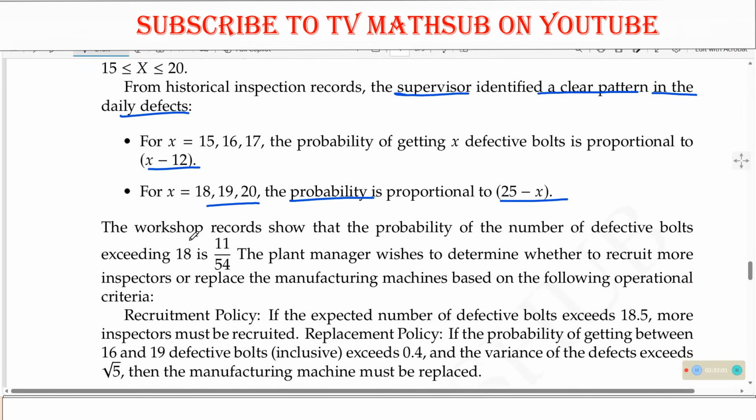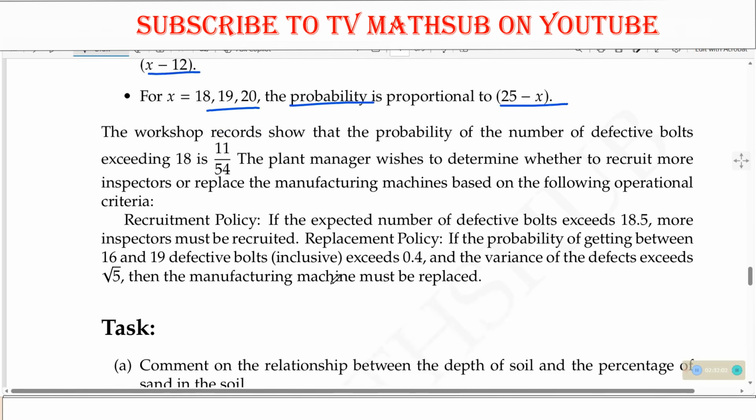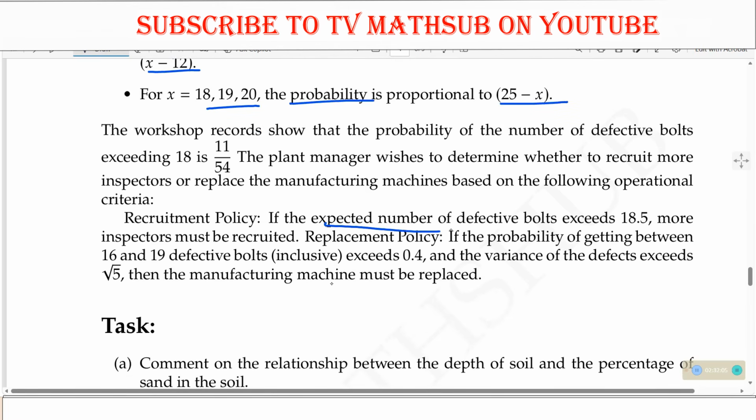And we are given some information here, but we are given these policies. One, if the expected number of defective bolts exceeds this, more inspectors must be recruited. So we need to look at what is the expected value. Does the expected value exceed this? If it does, more inspectors should be recruited.